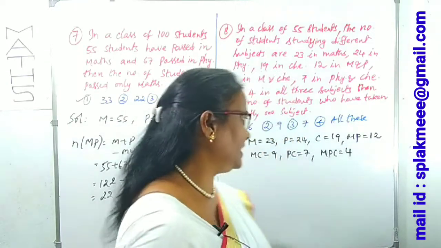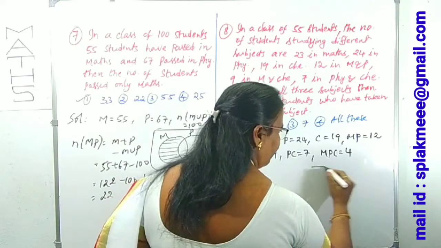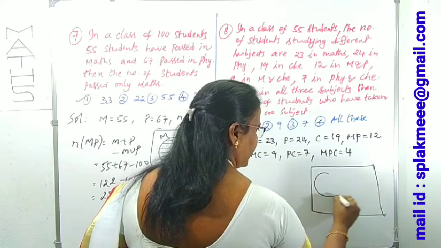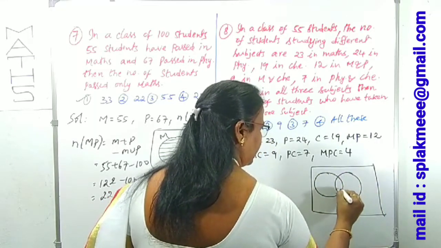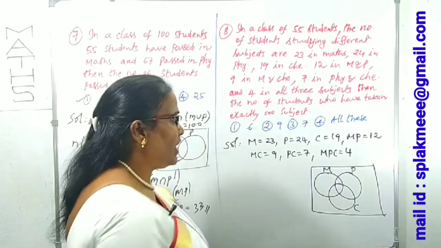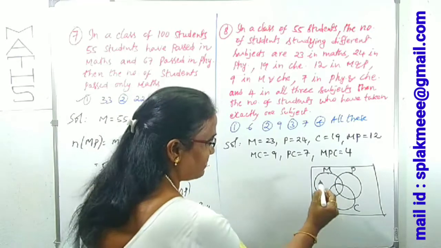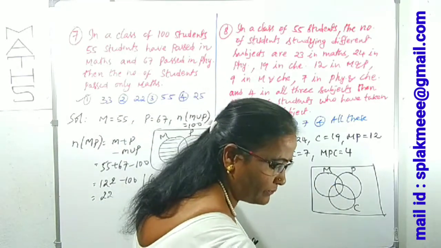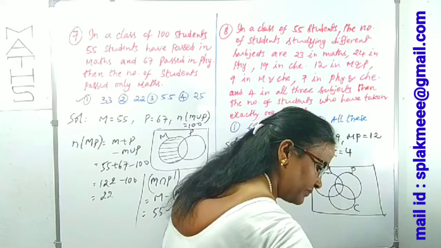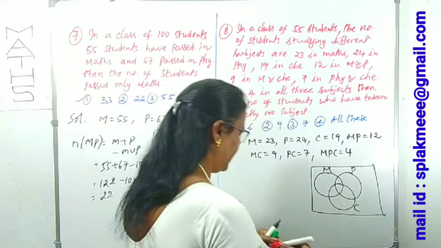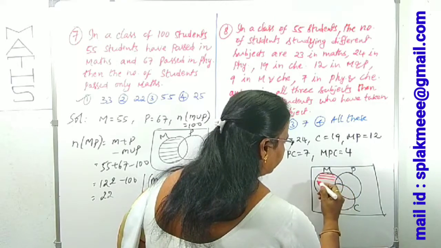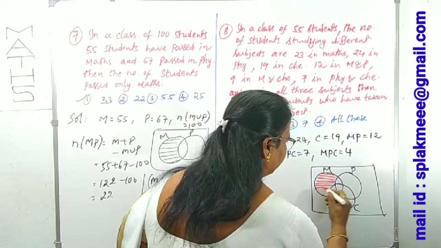So for that what do you have to do? Here 3 sets are there. For maths I am giving a Venn diagram. First I am doing it for maths, physics, chemistry. This is M, P, C. If you want only maths, that means this dotted area. I will mark it with a red pen. Only this dotted area we want, suppose only maths.